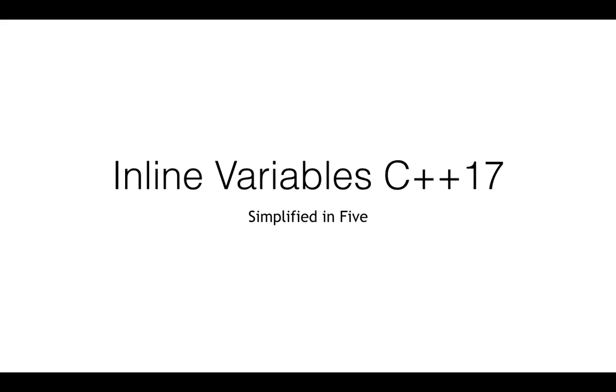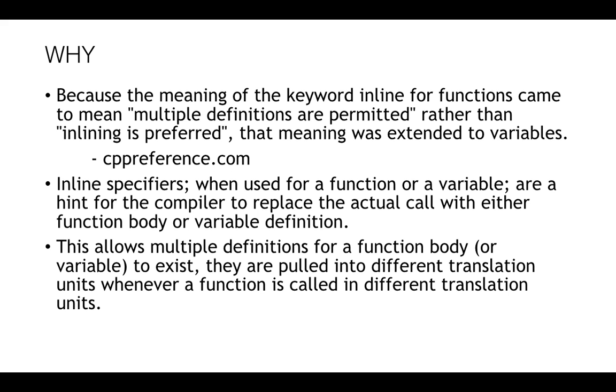Today we are going to talk about inline variables introduced in C++17. So let's first see why they are introduced. A quote from cppreference.com goes like this. Because the meaning of the keyword inline for functions came to mean multiple definitions are permitted rather than inlining is preferred, that meaning was extended to variables.